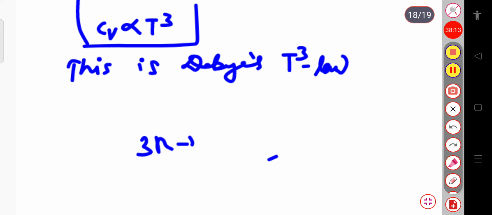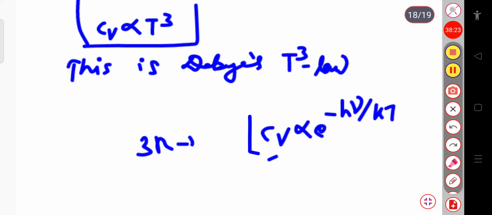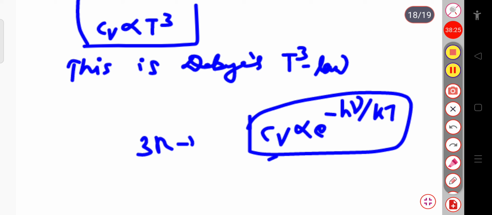Whereas in the case of Einstein, Cv is proportional to exponential minus h nu by kT at low temperature. So Einstein's law fails at very low temperature, but Debye's law is satisfied with the experimental result.